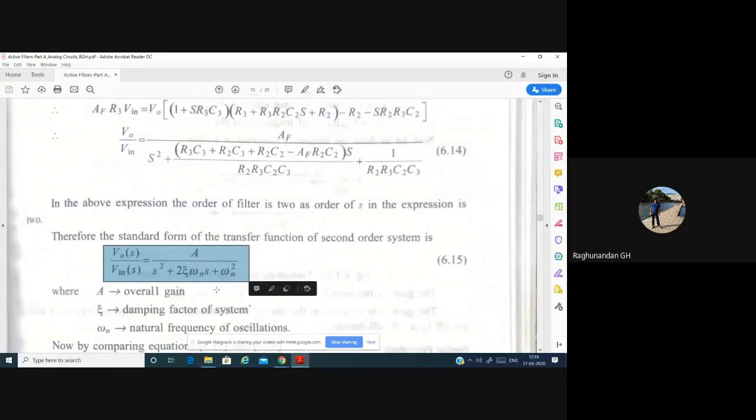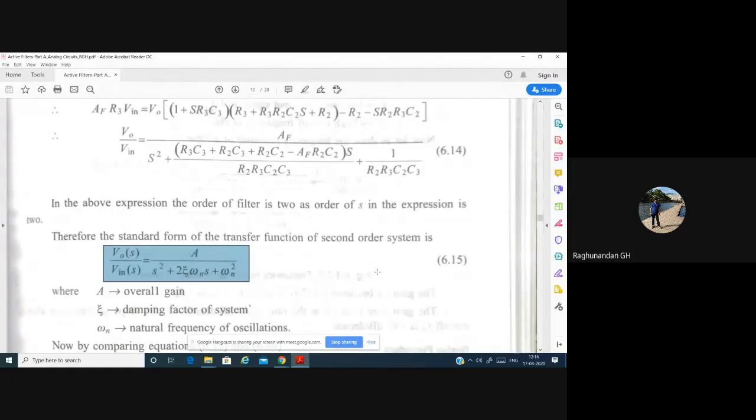This is the standard form, and this is the symbol which is used for damping factor. Damping factor tells at what rate the amplitude is going to reduce, that is, how the amplitude level gets attenuated or reduced when a frequency or signal is being generated.